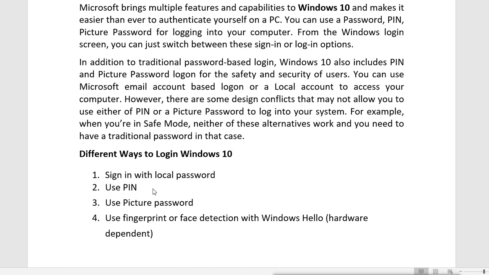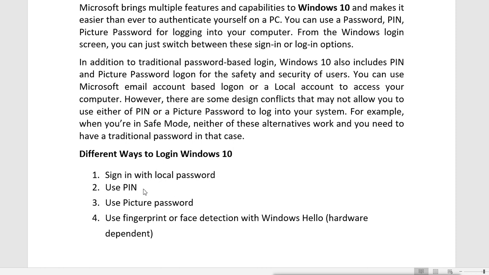So same as here, in Windows 10 also we can use this PIN to log into our Windows 10. But first you have to configure it, and for configuring the Windows PIN, you have to have the password first. So first you need a password, then you can configure the PIN. In case you forgot the PIN, you can log in with your password.